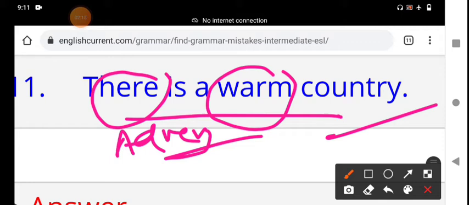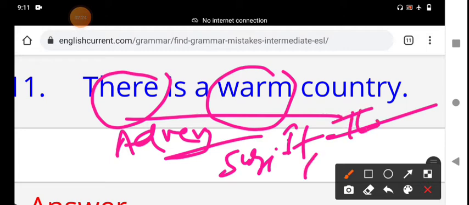Generally the sentence starts with the subject. In the subject place, for a non-living being, it or that may be there. Here there is an adverb. If you consider it, there may be an introducing word, a dummy word also.